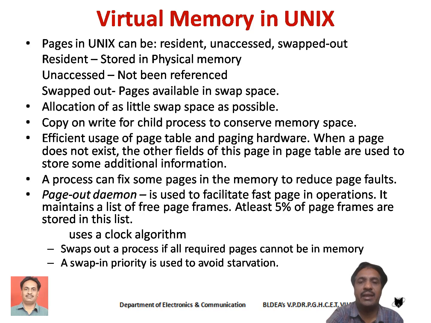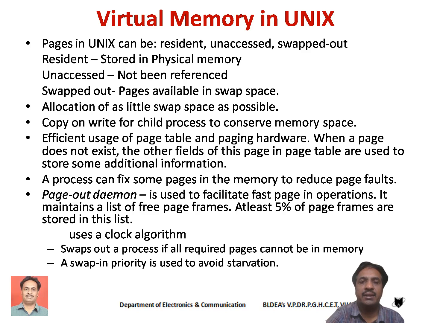Resident pages are the pages which exist in physical memory. Unaccessed pages are the pages which have not been referred to by the process even once. And swapped out pages are those which are stored in the swap space.